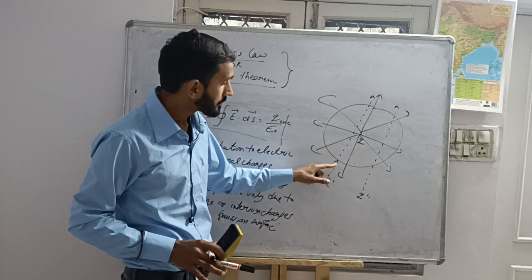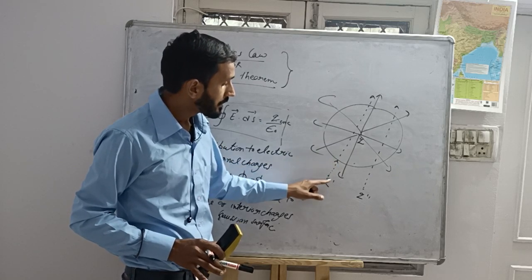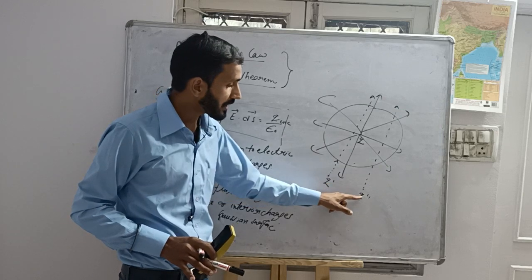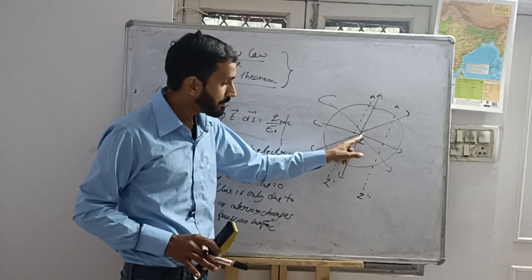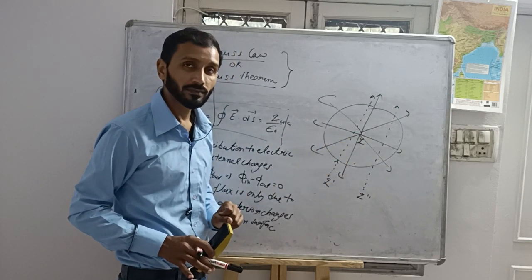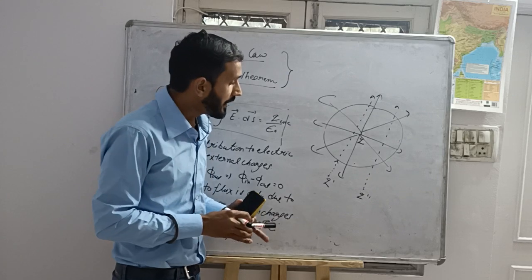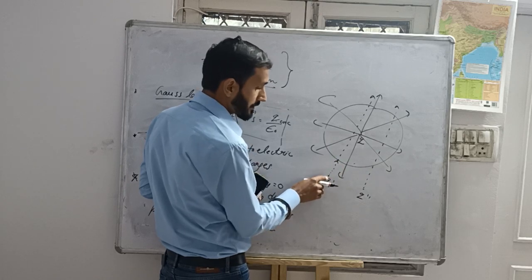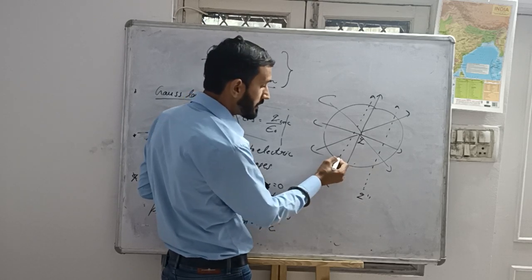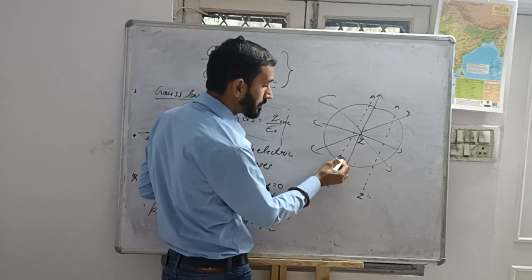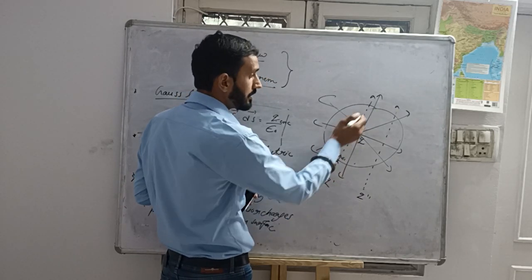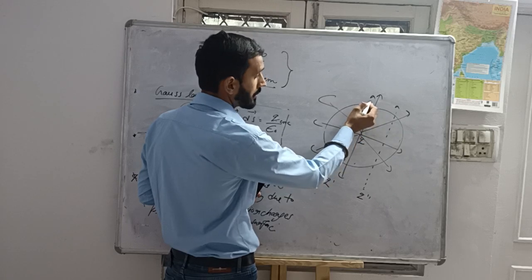Here, it is producing electric field. If I find the electric field here due to this charge, that is E1, and the electric field at this point due to this charge will be E2.